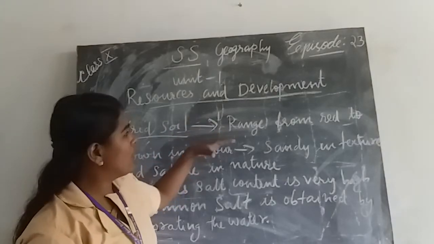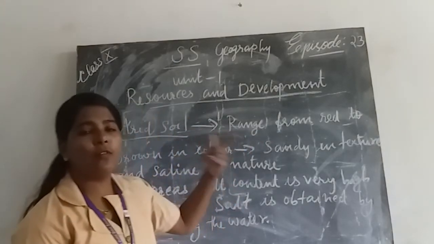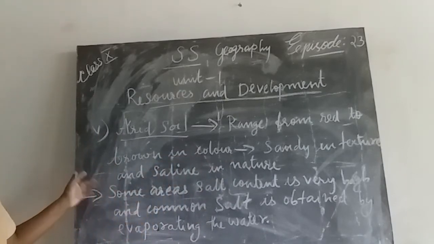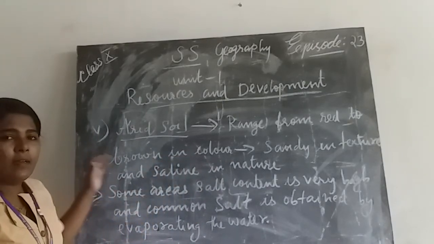In this alluvial soil, the color ranges from red to brown. Then it is sandy in texture.